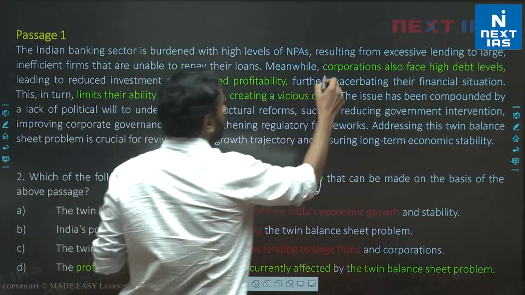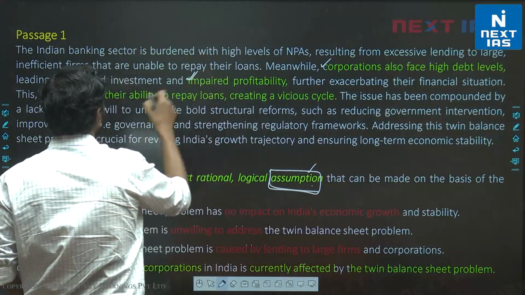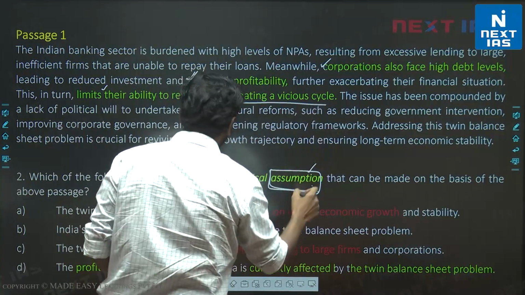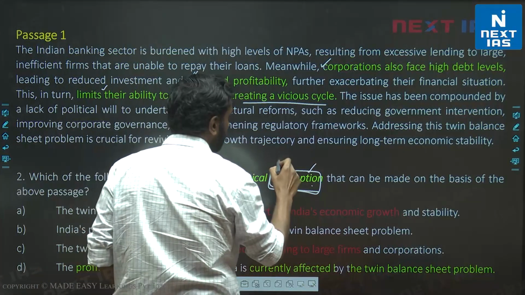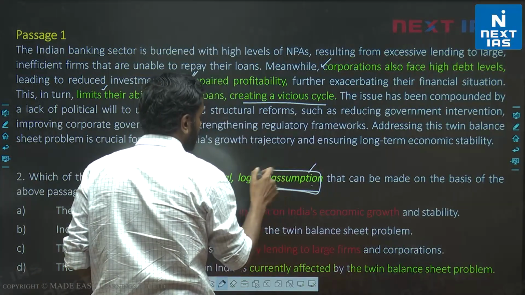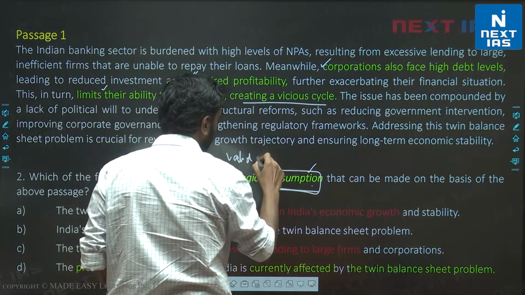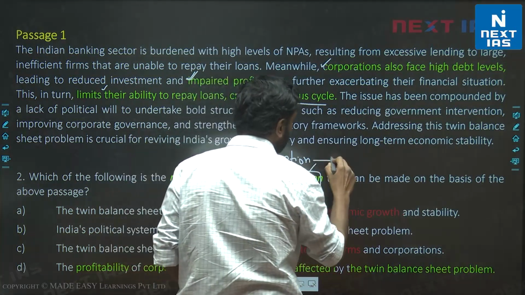Here we are discussing that corporations also face high debt levels, and this impairs their profitability. This limits their ability to repay loans and creates a vicious cycle. We are looking for a logical, valid assumption. Remember that a valid assumption is necessary for the passage to exist, right? So a valid assumption is necessary.